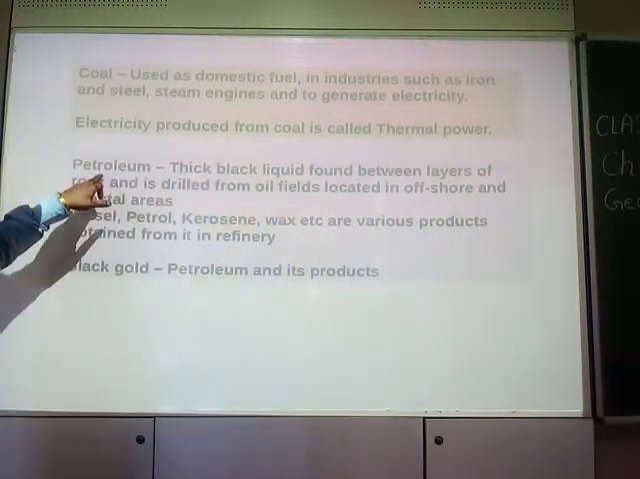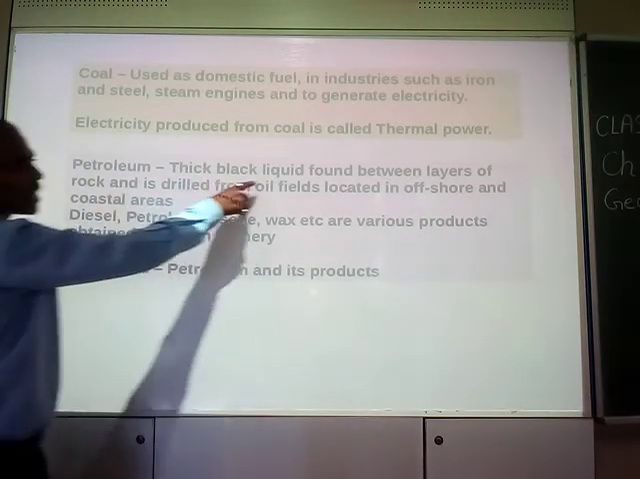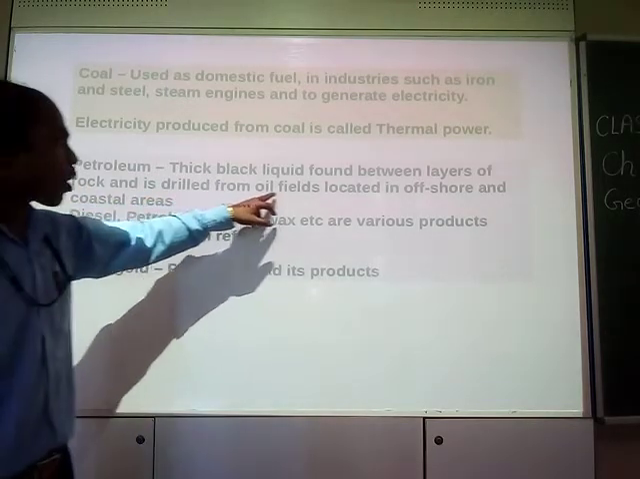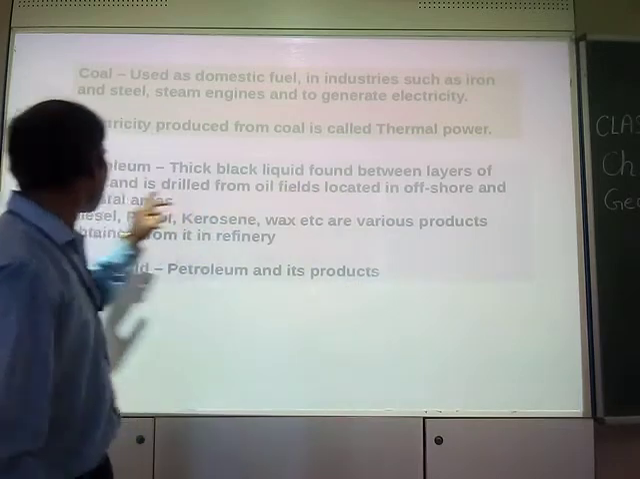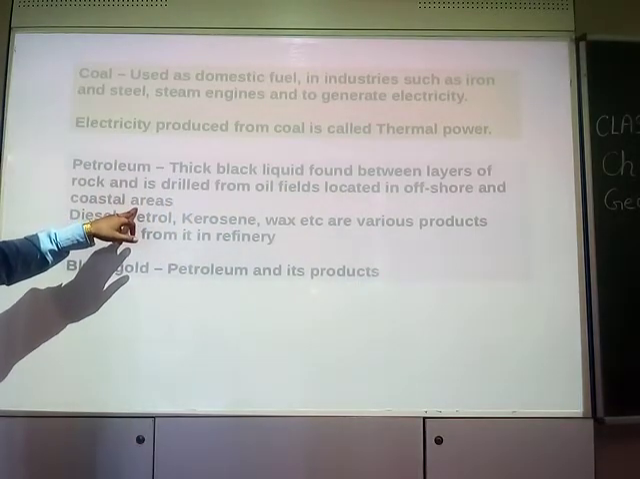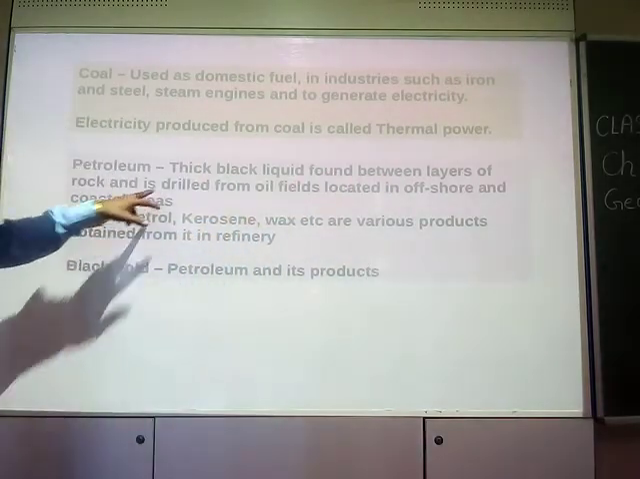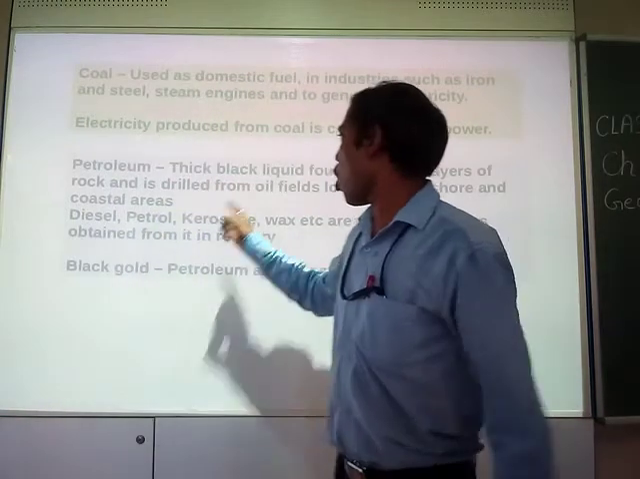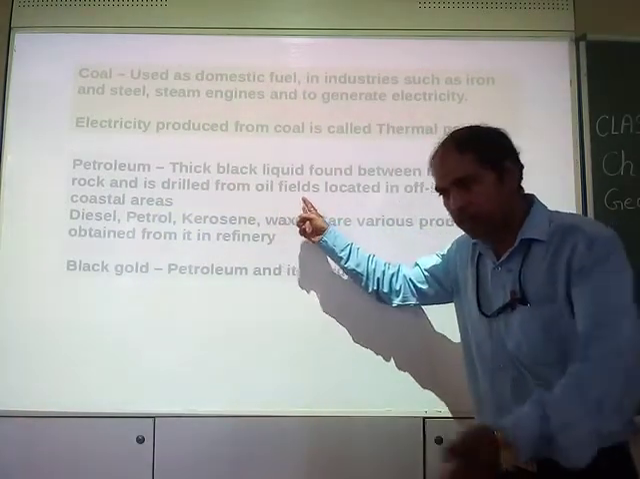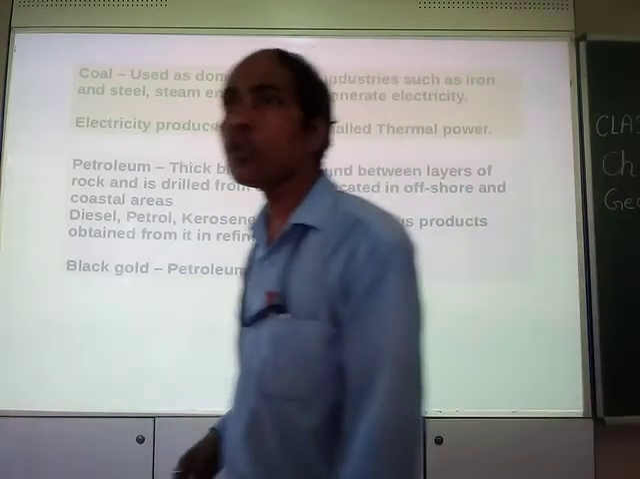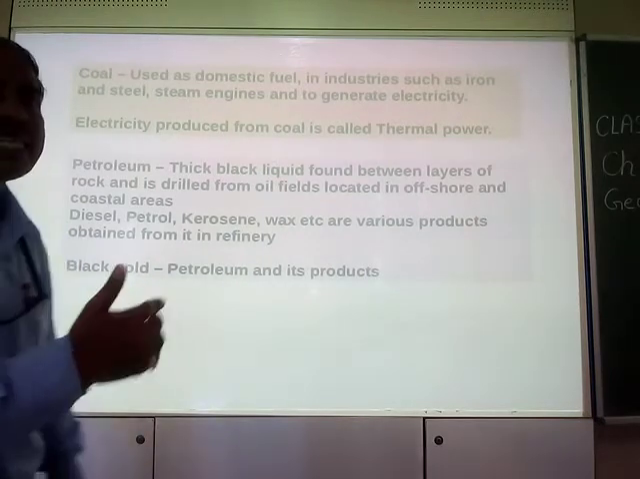Now coming on to petroleum. What is petroleum? It's a thick black liquid found between layers of rock and is drilled from oil fields located in offshore and coastal areas. Offshore means nearby to the shore, nearby to the sea area.